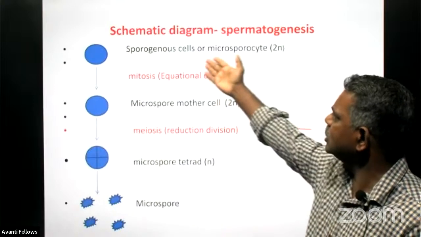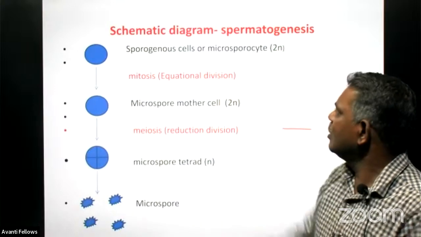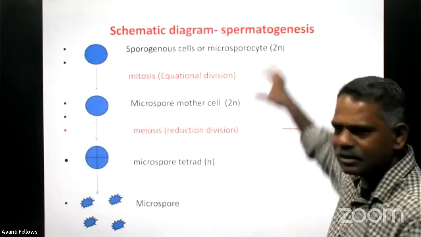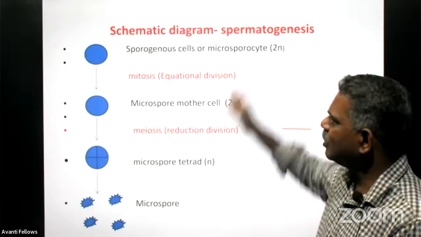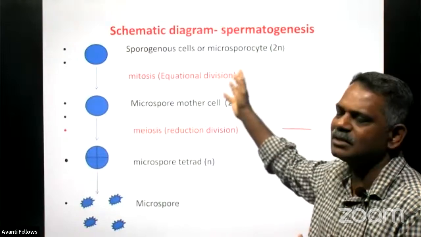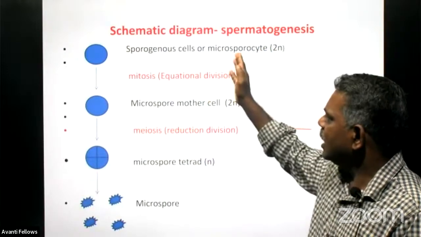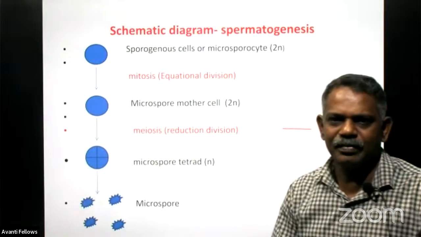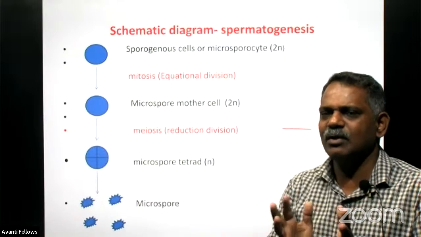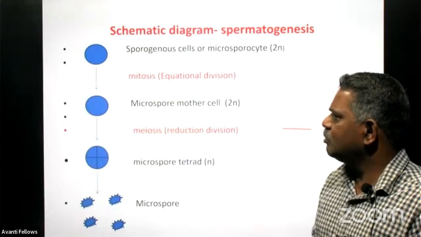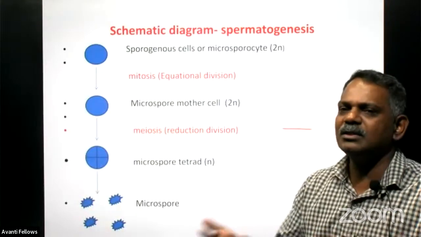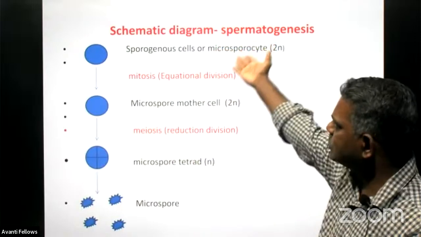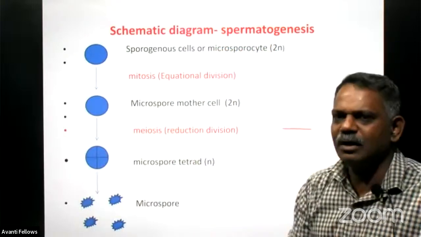And I told you the spermatogenous cell, or we call it the microsporocyte. Basically, these are all diploid cells only. Sporogenous cells are diploid cells only, and they will go for mitosis repeatedly. Mitosis means what? Equational division. So naturally it produces many cells, all cells are diploid because the mother cell is diploid. Here the mother cell is the sporogenous cell only. It is already diploid.